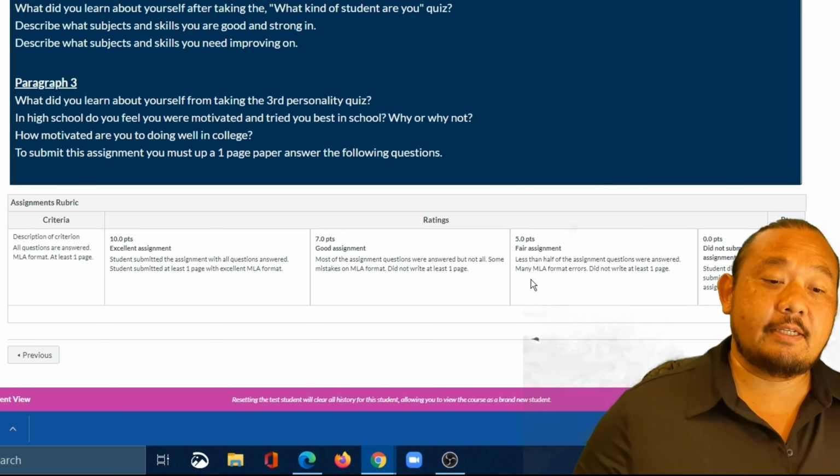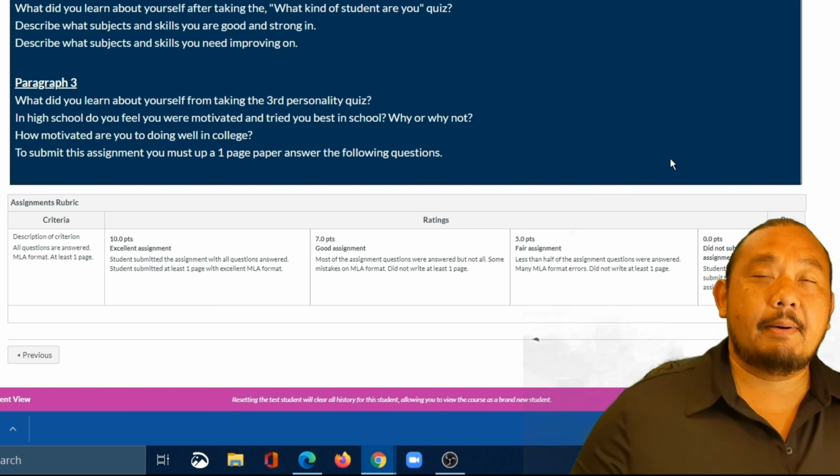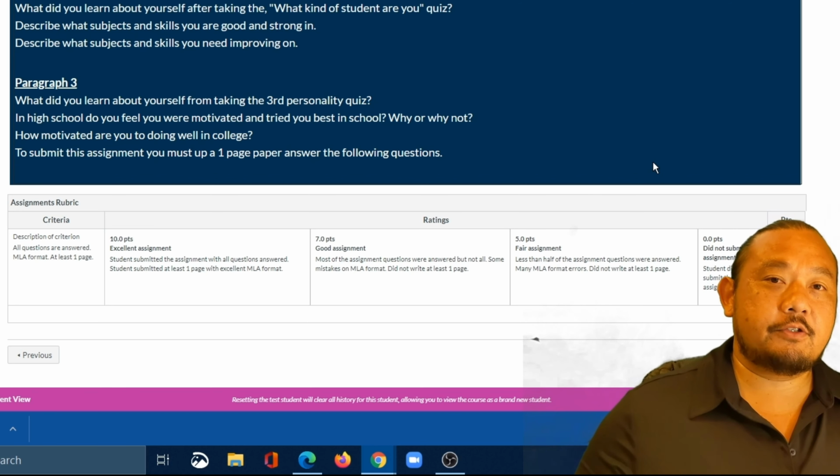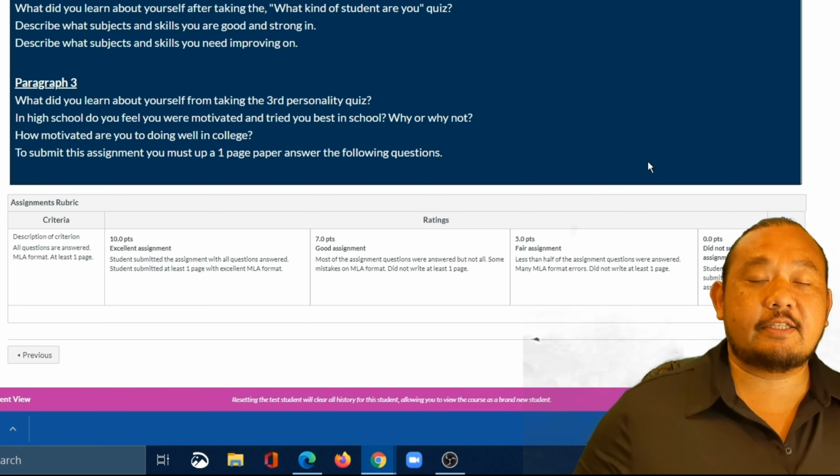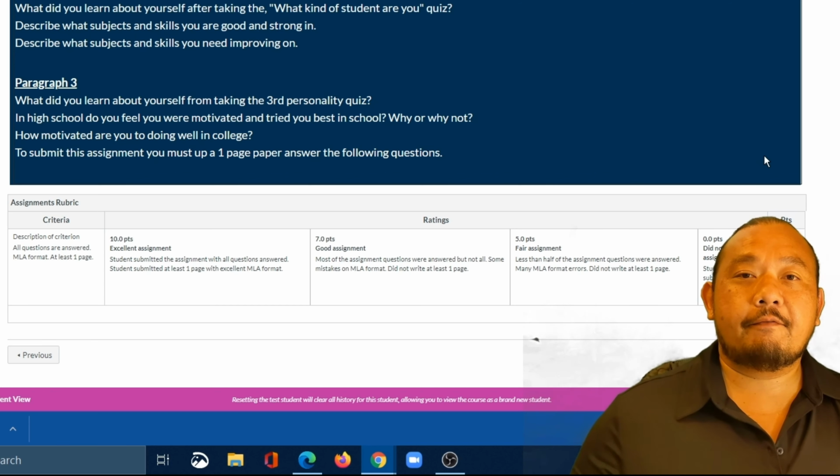Most of the assignments in this class have the same rubric, but in some other classes they may have different rubrics. So for each assignment that you do and for every class that you have, make sure you look at the rubric for that assignment.